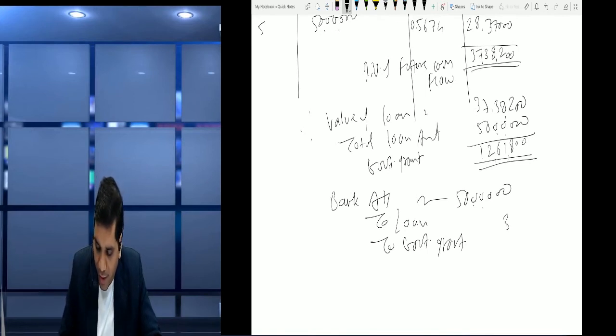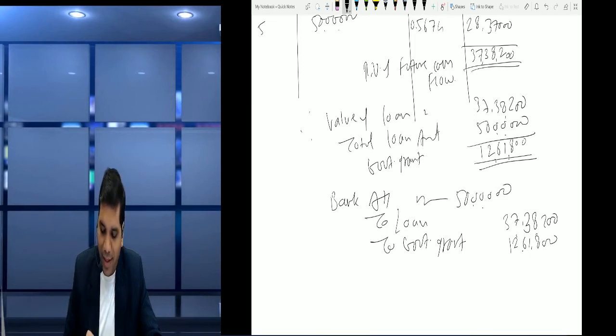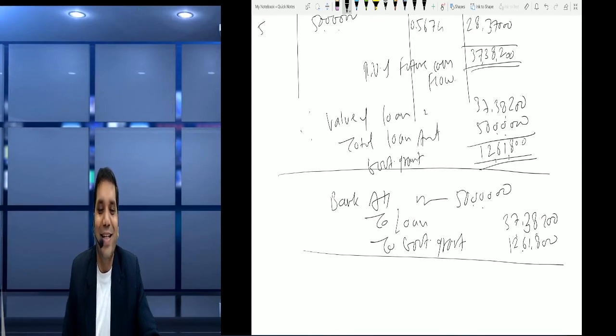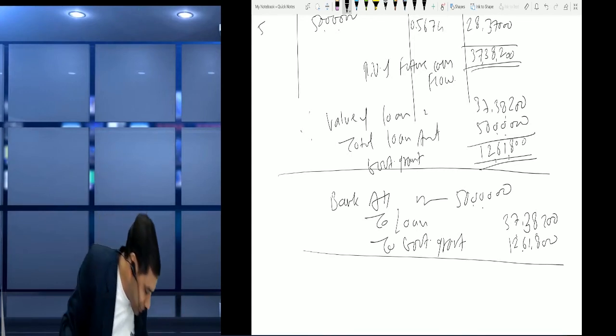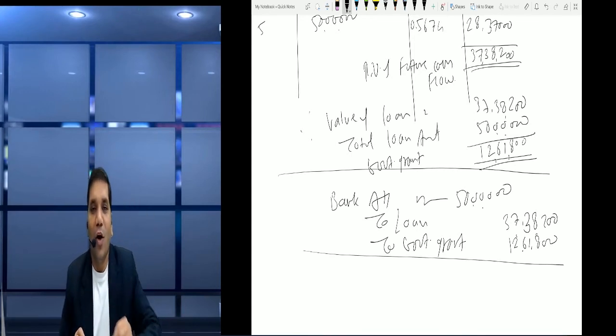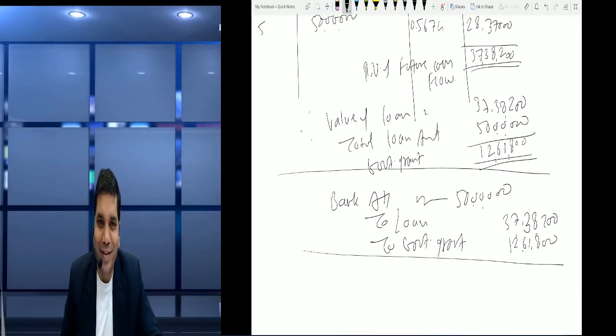Out of that, the loan is 37 lakh 38,200 as we calculated here, and the government grant becomes 12 lakh 61,800. So this is your overall amount of loan. Out of that, some part is government grant and some part is the actual loan.